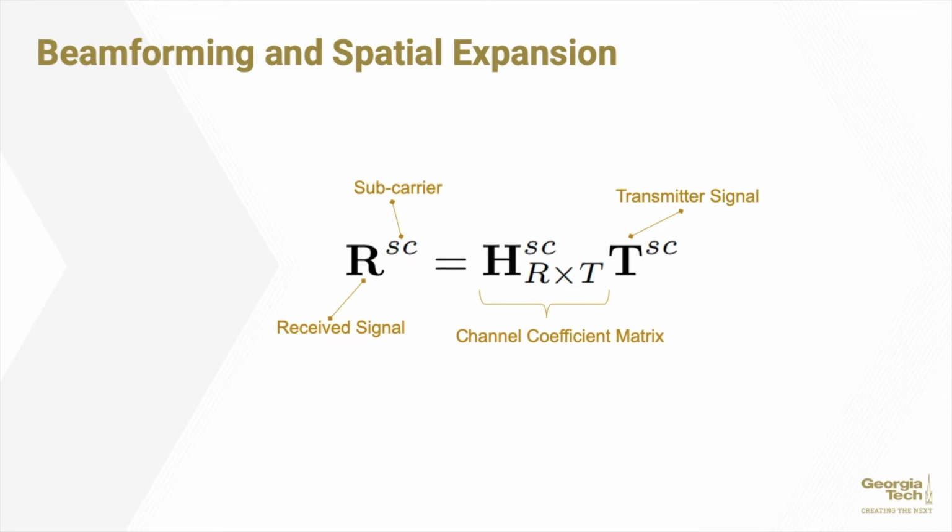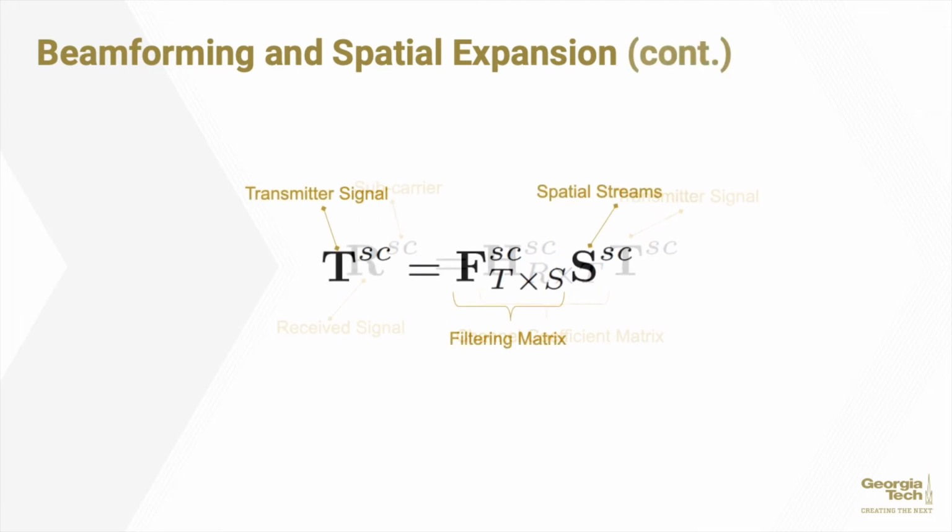Instead of directly transmitting a data stream per antenna, the transmitter can decide to use transmit filters to either cancel the channel effects or distribute a lower number of data streams to a higher number of antennae. To perform filtering upon this system, the transmitter uses the filtering matrix F to distribute S spatial streams to T transmit antennas. Here we can see a similar linear system where T from the previous linear system is described as the filtering matrix F by the spatial stream S, all along the same subcarriers.